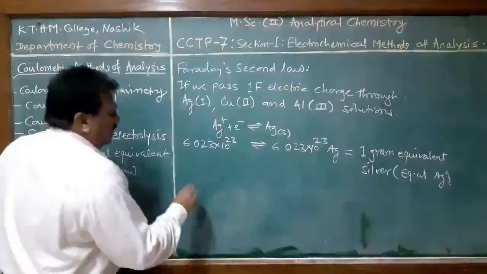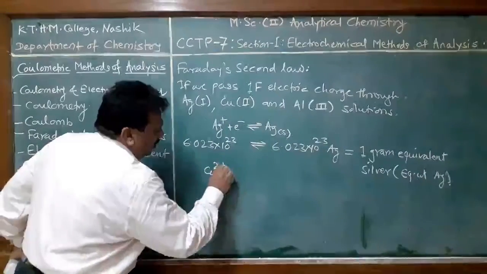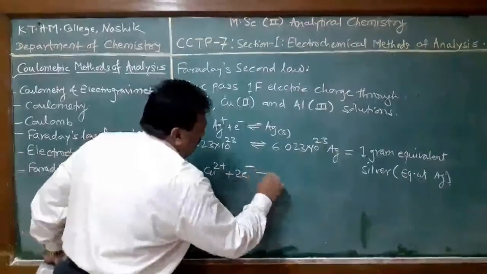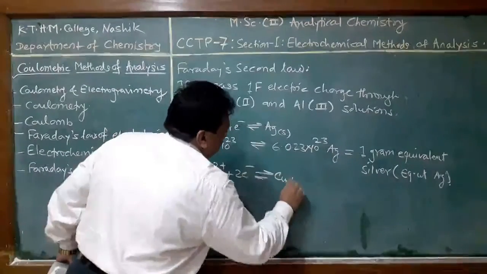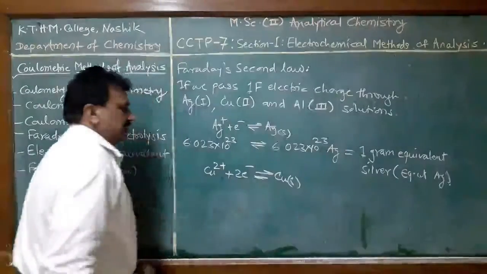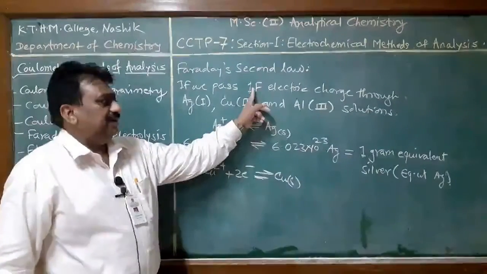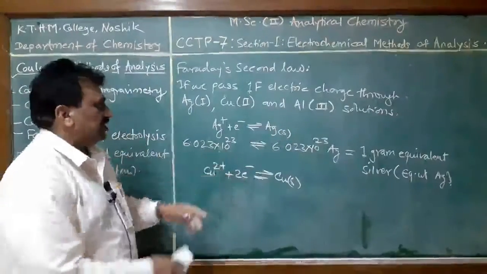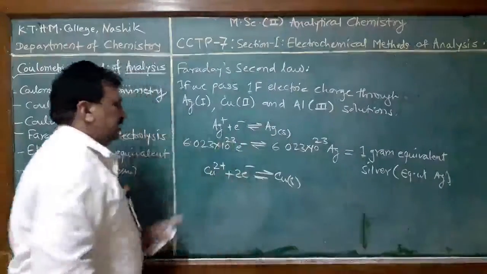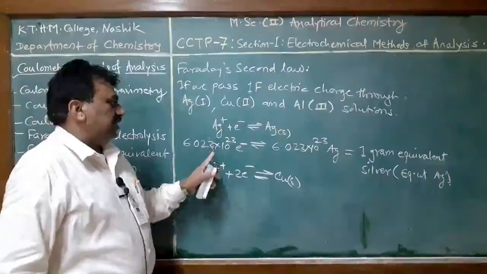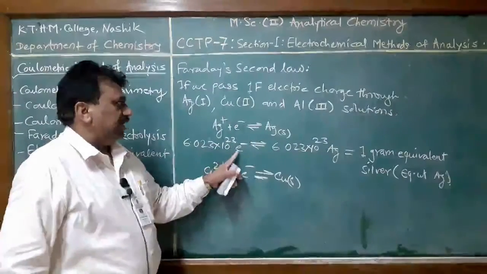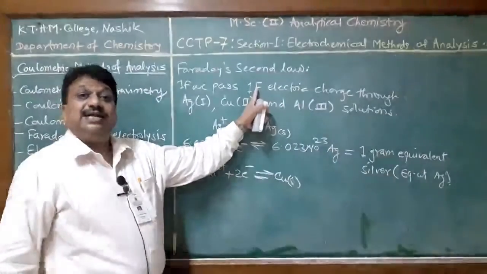Similarly, for copper, Cu2+ plus 2 electrons gives solid copper. 1 mole of electrons means 1 Faraday, and 6.023 into 10 raised to 23 electrons are present in 1 Faraday of electricity.